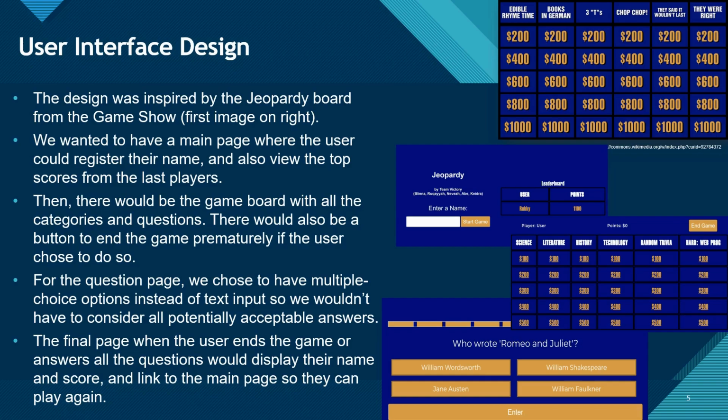For the question page, we chose to have multiple choice questions instead of text inputs, so we wouldn't have to consider all potential acceptable answers. The final page, when the user ends the game or answers all the questions, would display their name and score, and a link to the main page so they can play again if they choose to do so. And to our right, you can see all of the user interfaces that we have included in our Jeopardy game.